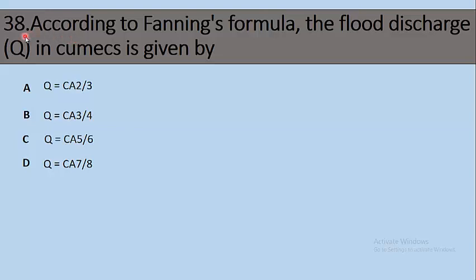Question number 38. According to Fanning's formula, the flood discharge, which is represented as Q max, is given by option A, Q is equal to C A to the power 2 by 3. Option B, Q is equal to C A to the power 3 by 4. Option C, Q is equal to C A to the power 5 by 6. Option D, Q is equal to C A to the power 7 by 8. So the right formula is Q is equal to C A to the power 5 by 6.